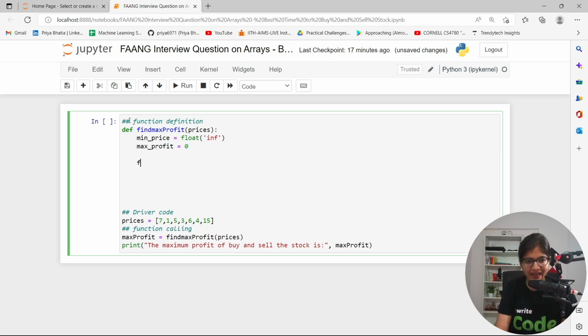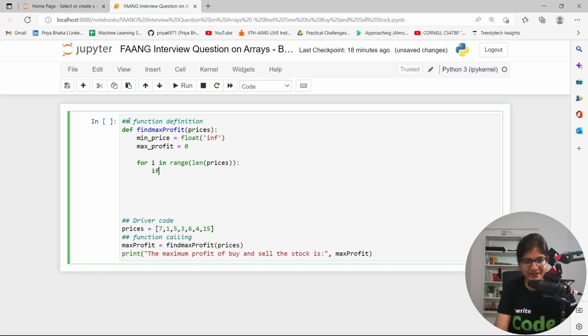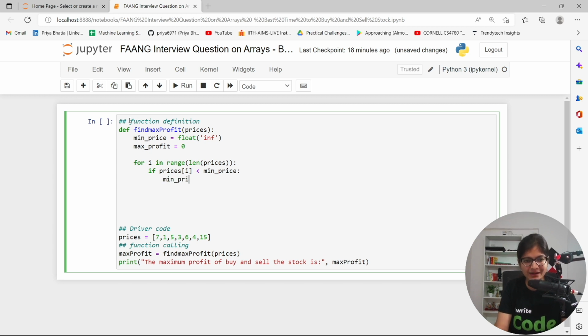Now what we can do is that we can make one for loop for i in range, which will go until the end of the array that we have. And after that we can do one simple comparison, that if suppose the value of prices of i is less than the value of the min price that you have currently, at that point of time the min price is equal to prices of i.